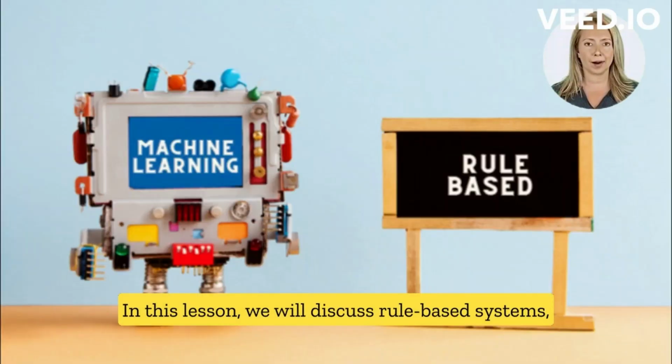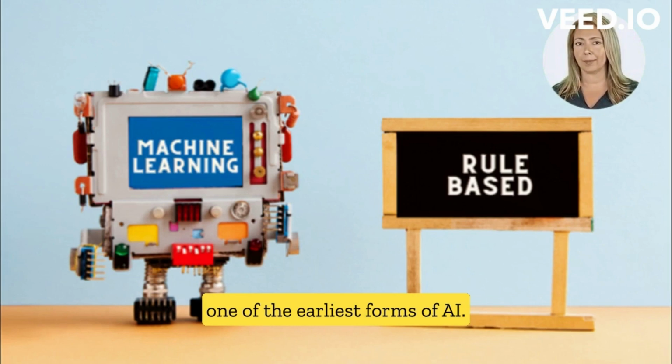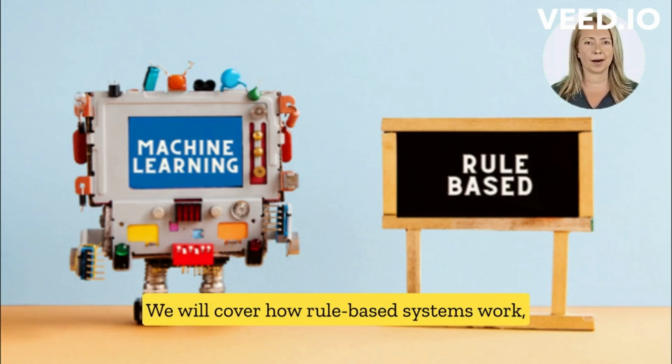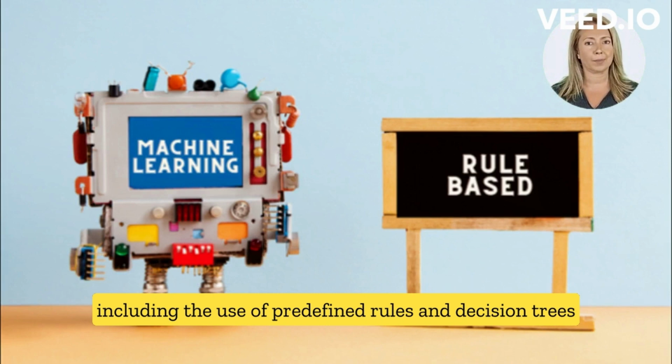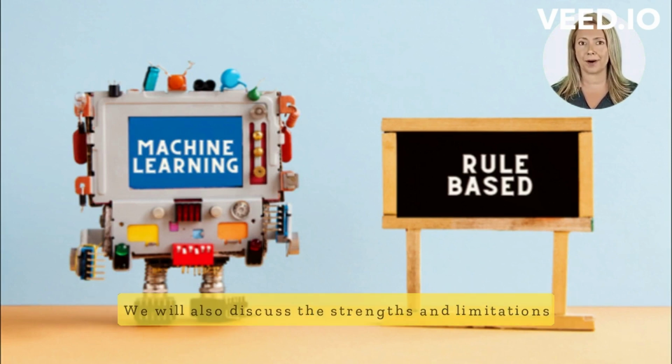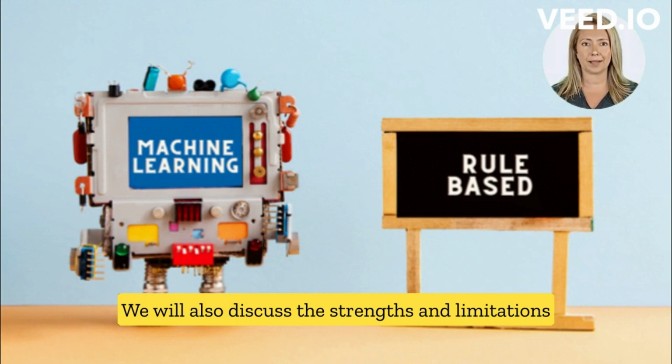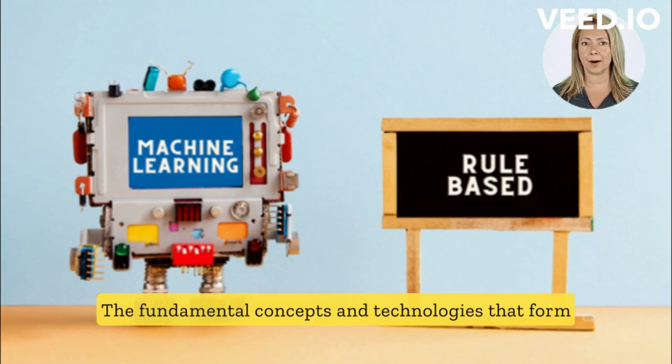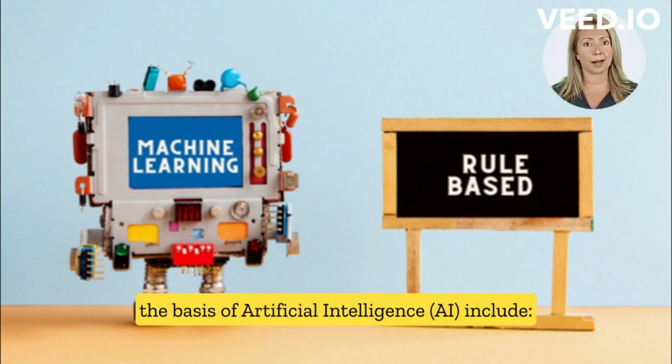In this lesson, we will discuss rule-based systems, one of the earliest forms of AI. We will cover how rule-based systems work, including the use of predefined rules and decision trees to make decisions and provide solutions. We will also discuss the strengths and limitations of rule-based systems, the fundamental concepts and technologies that form the basis of artificial intelligence.